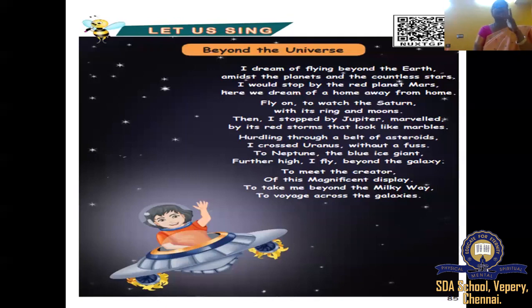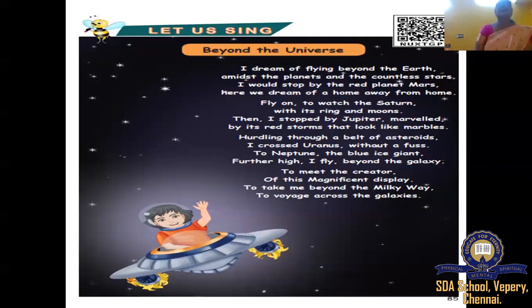On our Earth we have one moon, but there are many moons. That's why it says a ring and moons, because in the ring there are small moons. That's why he's just watching. He's wondering and watching. Then from Mars, the poet dreams to fly to Saturn, with its ring and moons. Where he stopped first, he stopped on Mars. Now he is going again.